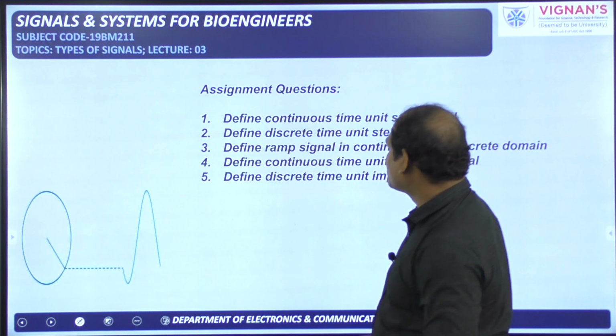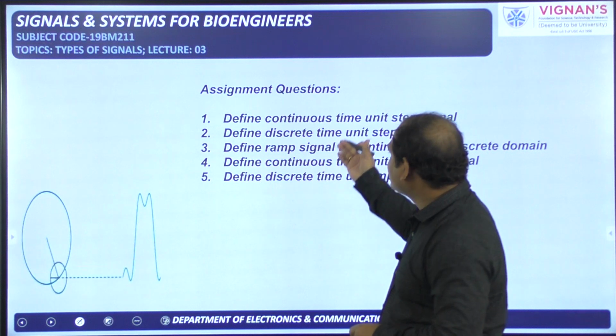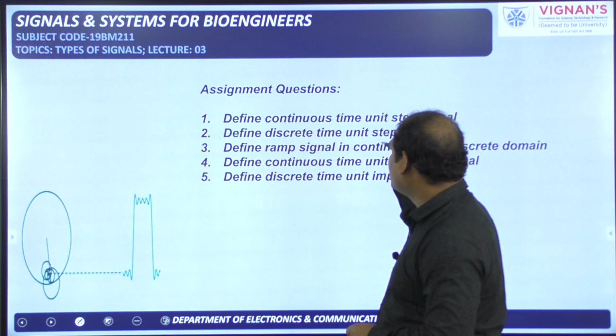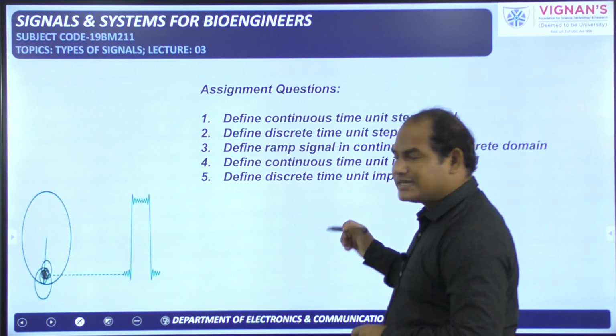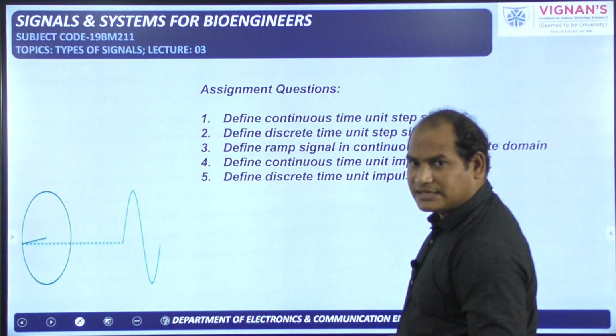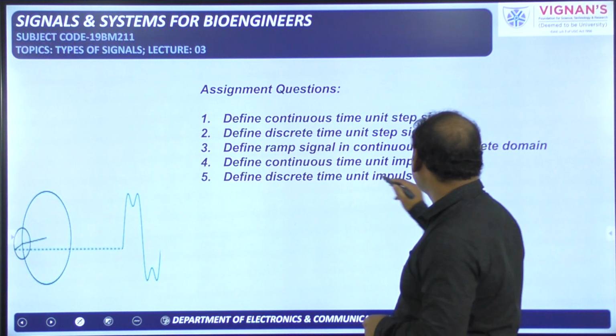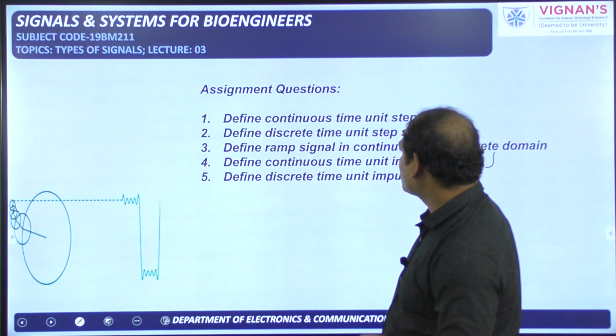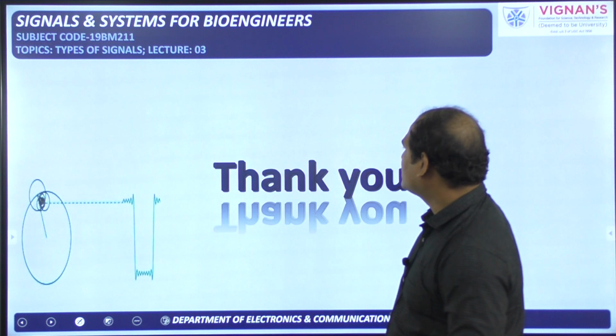And these are the assignment questions. You can define all these things: continuous time unit step signal, discrete time unit step signal, ramp signal in both the cases, and unit impulse signal. For the continuous time unit impulse signal, this integral also you have to include in your definition. Next, discrete time unit impulse signal.